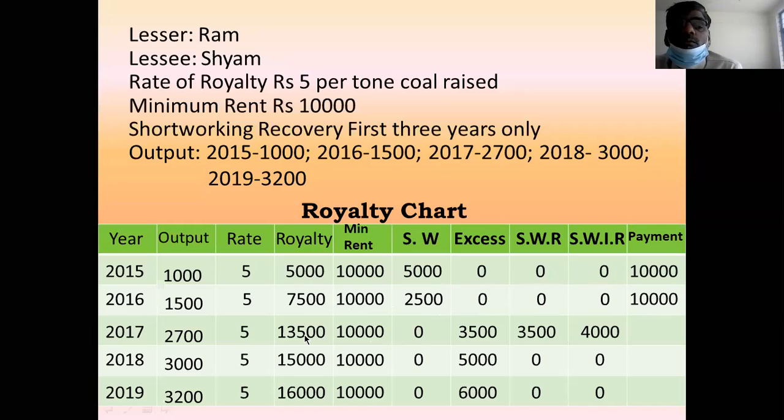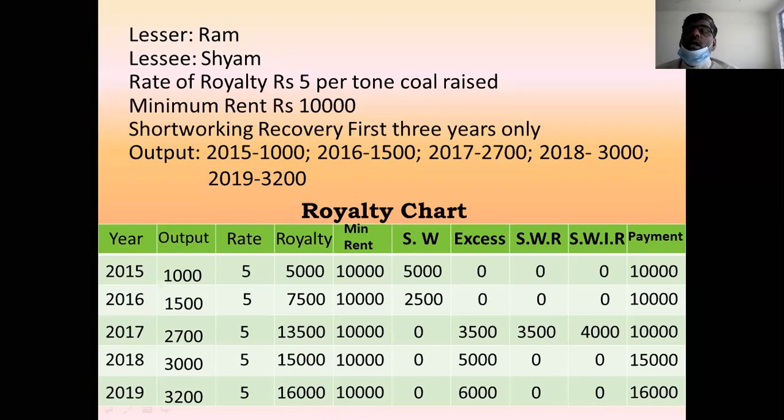Third year, 13,500 plus 0 minus 3,500. SWR is 3,500. 10,000. Then next year, 15,000 plus 0 SW minus 0 SWR is equal to 15,000. Last year, 16,000 plus 0 minus 0 is equal to 16,000. In this way, you have to calculate the payment.